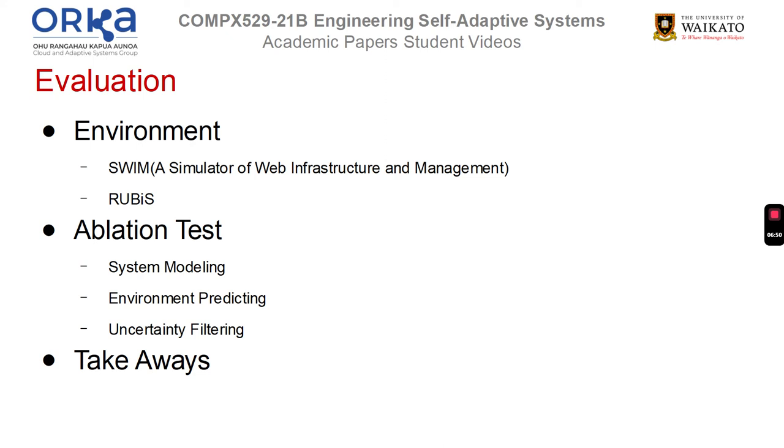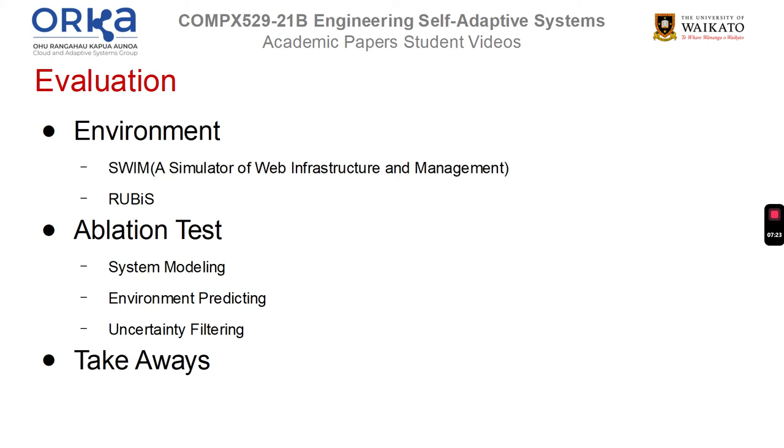So, from here they start to answer their two questions. How do the three modules of PLA contribute to its effectiveness in supporting self-adaptation? And how do the different design choices in system modeling and environment predicting contribute to the different performance of PLA and CobRA? For each of these questions, they establish several forms of PLA and CobRA to effectively answer the questions posited, each with different modules turned on or off to be able to establish what effect they were having. For PLA, they established 4 modules compared to each other, and then established 4 different module layouts of CobRA to be able to compare to the similar layouts of PLA.